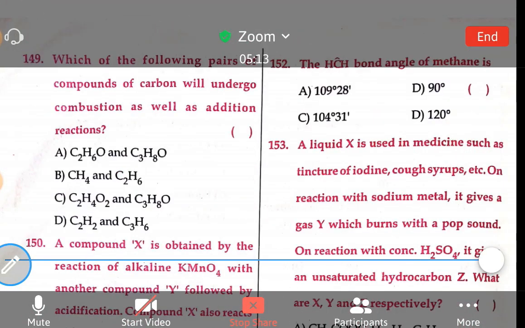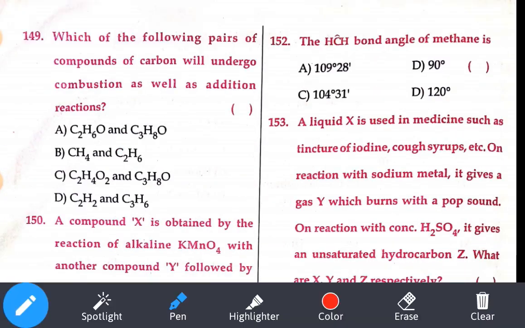Okay. Let's see the 149th bit. Which of the following pair of compounds of carbon will undergo combustion?